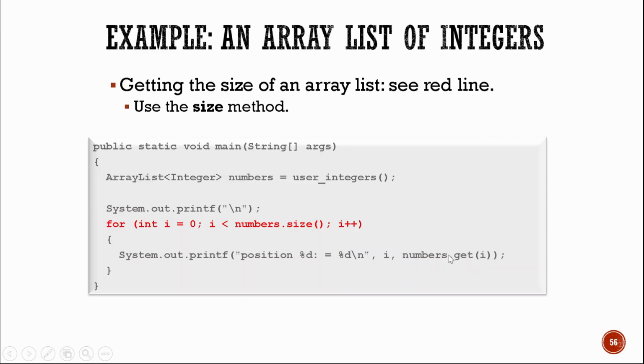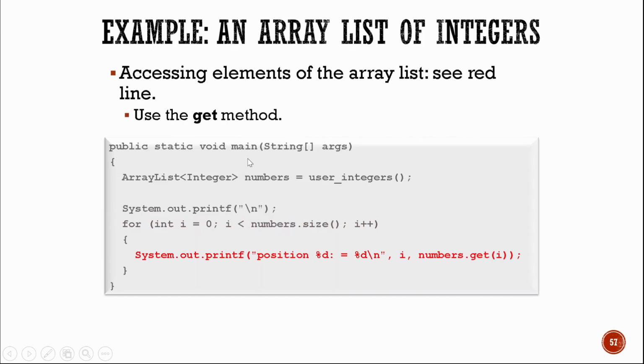So that numbers dot get i gets now the value of numbers as array list at location i. And our i travels from 0 to the last value inputted in the numbers. So if the input is 5, then numbers also will be 5. If the number of inputs is 10, then numbers also is 10. So that would be from 0 to 10, or from 0 to 5 if the input of the user is 5. So we have used the get method to access now the elements of the array list.